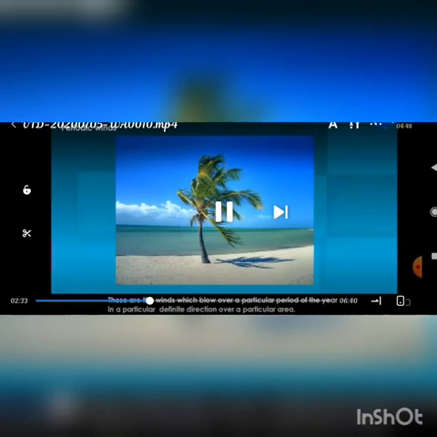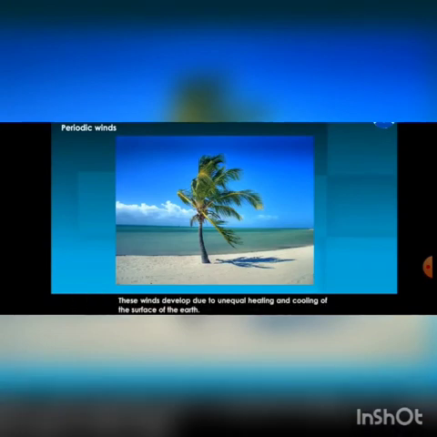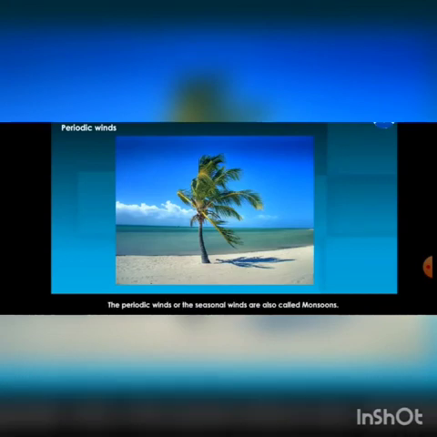When in a particular area the wind blows in a particular period of time, that is called seasonal wind. That is due to unequal heating, and these are called monsoons.